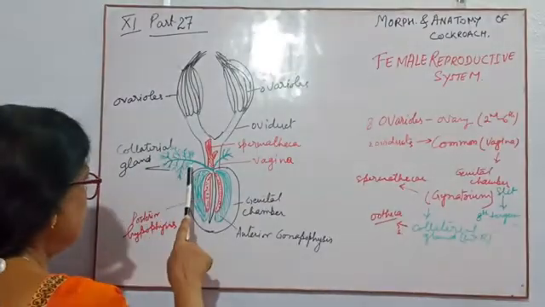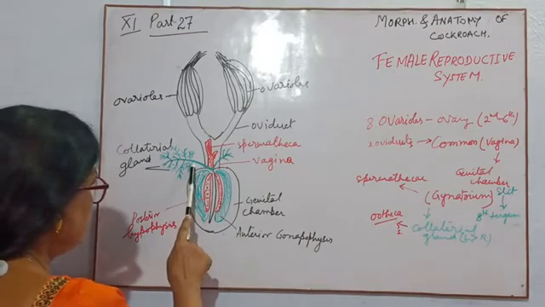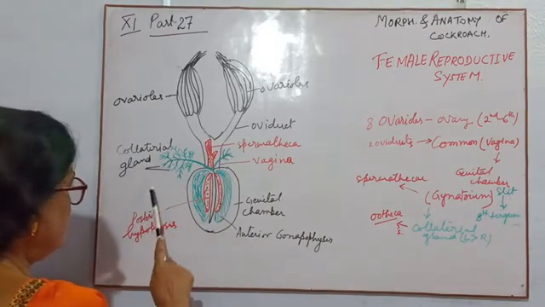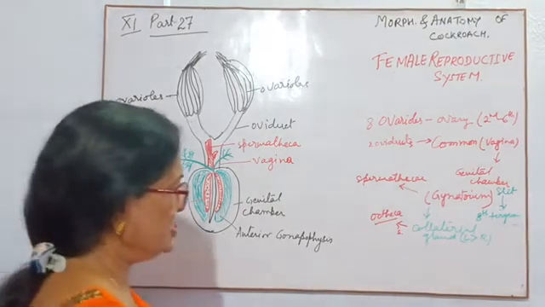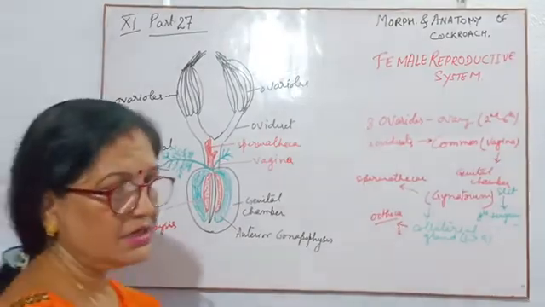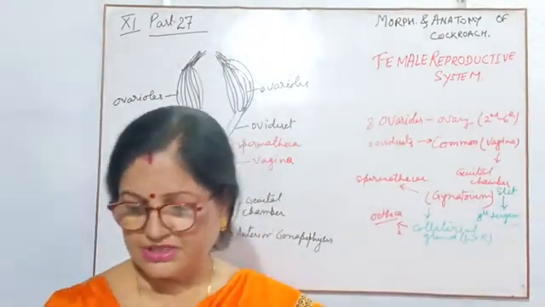The collateral gland is a branching, tree-like structure. The left one is bigger than the right one, and they have some secretion. This secretion will help the eggs to form a covering, which is called the ootheca.